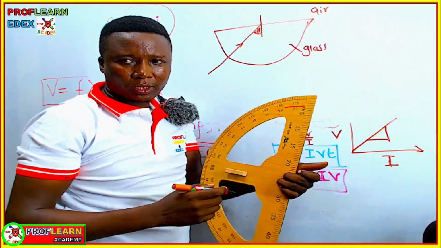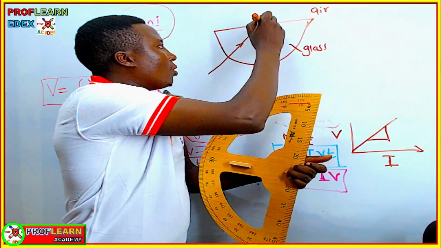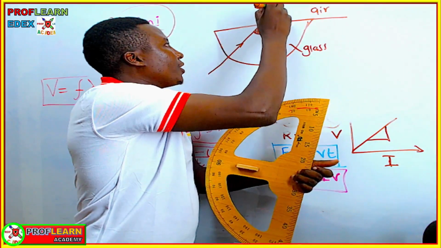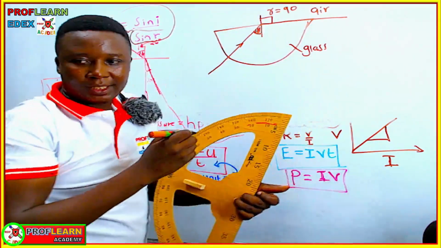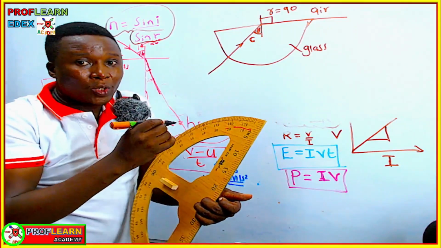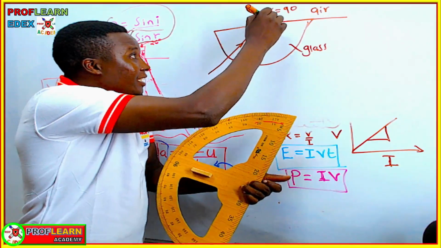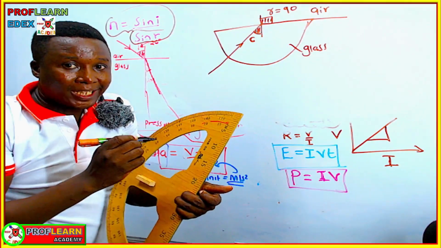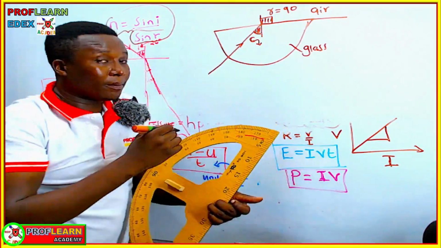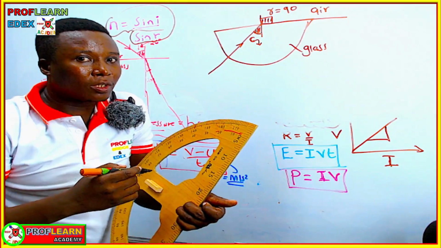And what is the critical angle now? The critical angle is the angle of incidence when the angle of refraction is equal to 90 degrees. So this angle of incidence down here, when the angle of refraction at this point is 90 degrees, is given a special name, which is the critical angle.